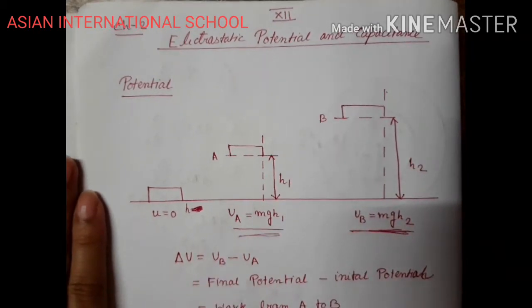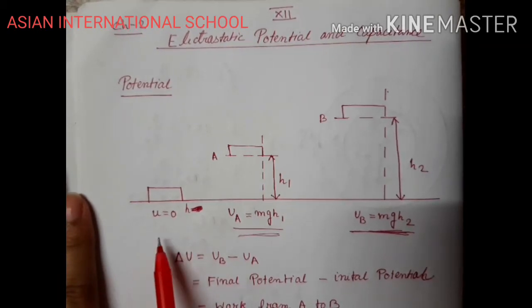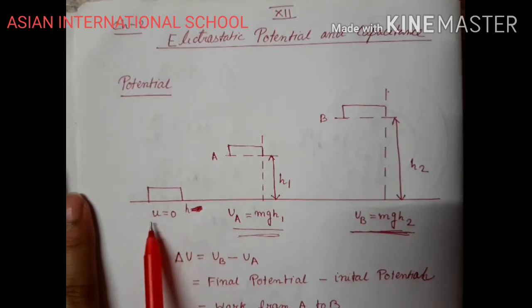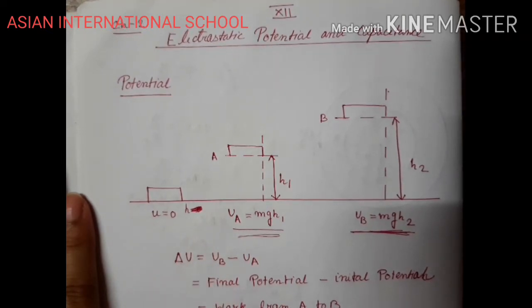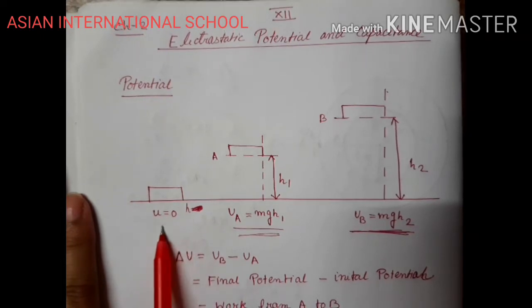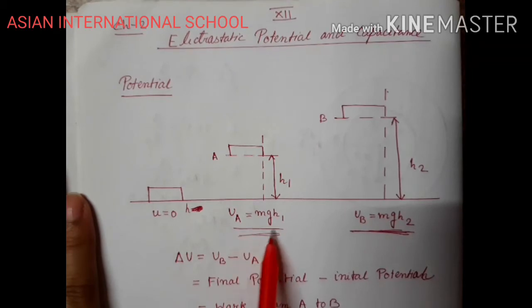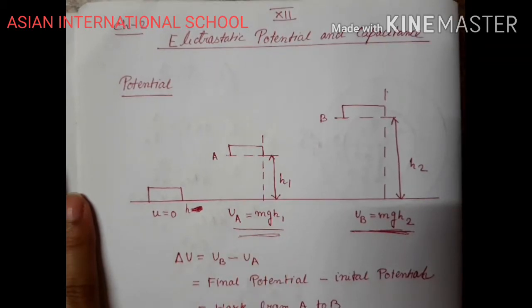So I can define potential only when I compare it with some other potential. In this case, at this particular height I have assumed the object to have zero potential, right? So if this object has zero potential, then I can say that the other object has potential UA equals mgh1. So whenever I want to find the potential of any object, I need to compare it with some other object, right?